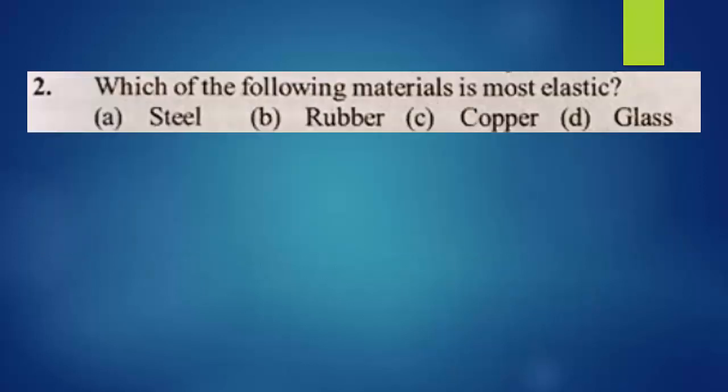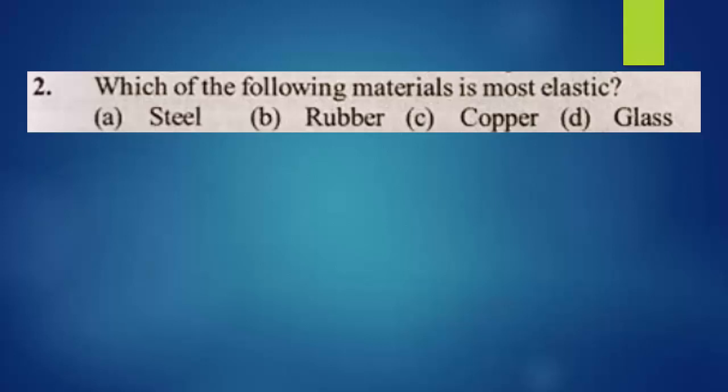Then second question: which of the following materials is most elastic? Options: steel, rubber, copper and glass. They have given four materials. Out of four materials, which material has the most elastic property? All these materials have certain elastic property, but which has more elasticity?